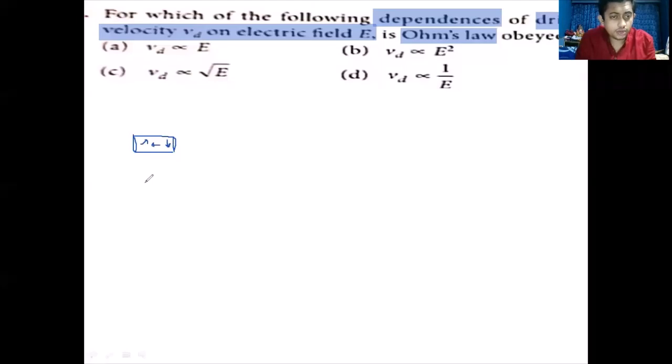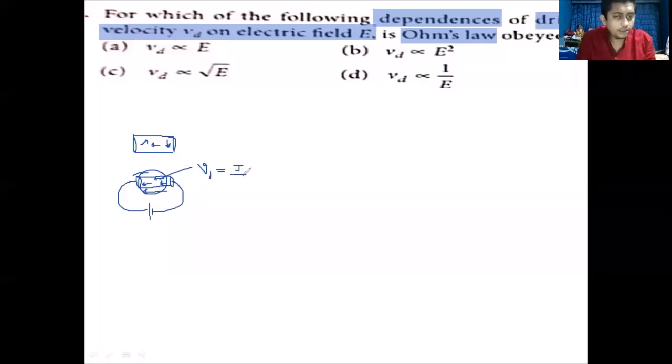But the moment you connect this wire to an external electric field, all the electrons within the wire will start to move in a particular direction. The speed with which all the electrons within the wire will move is called drift velocity, or drift speed. So this drift velocity is equal to J by NE.